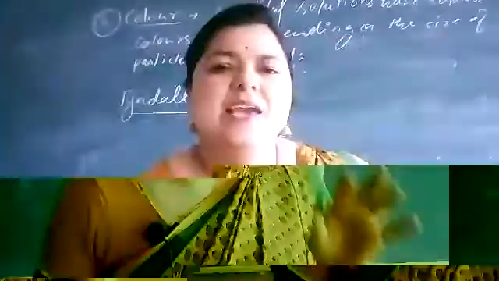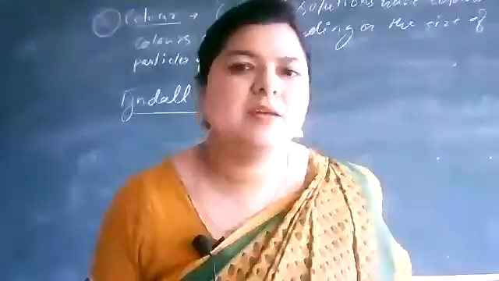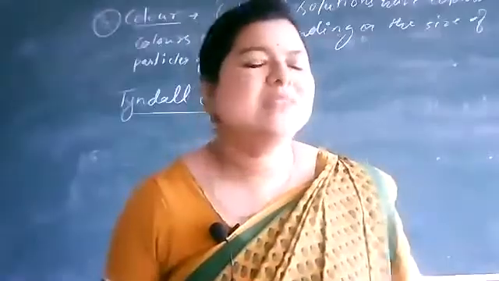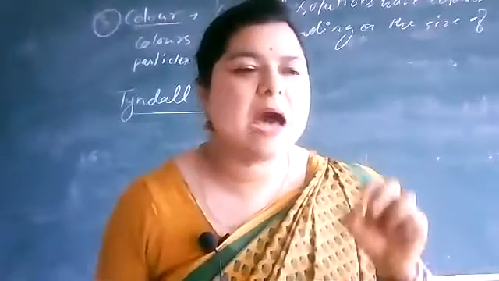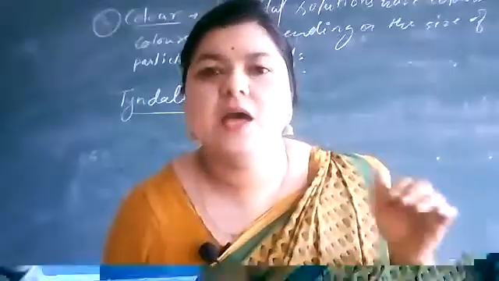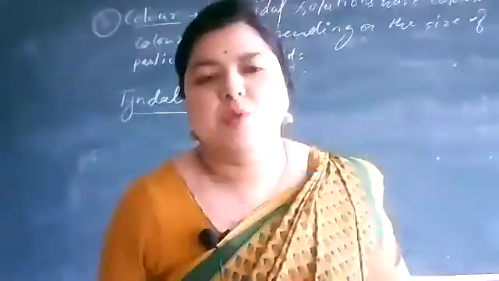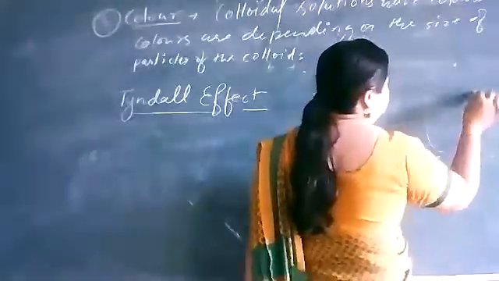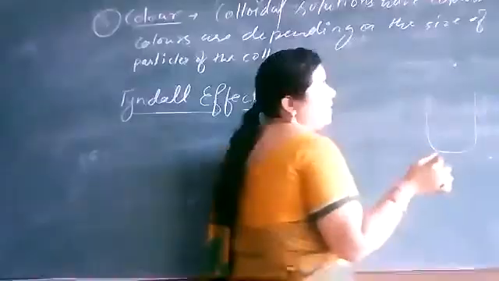Colloidal particles, because they are in the size range of 200 nanometers, have a much greater surface area. They scatter light. So what will you do? This is an experiment.